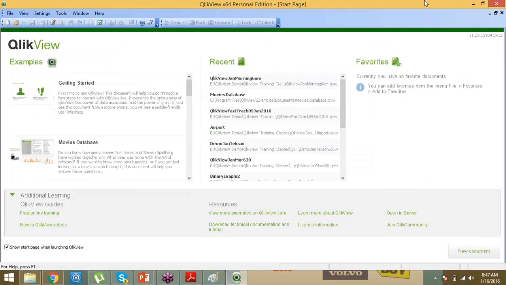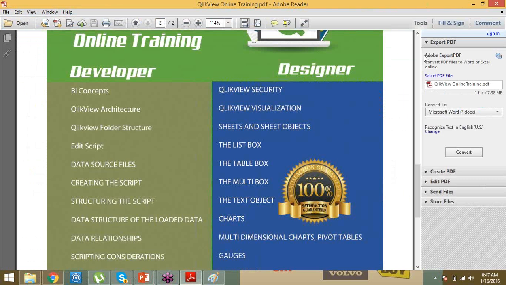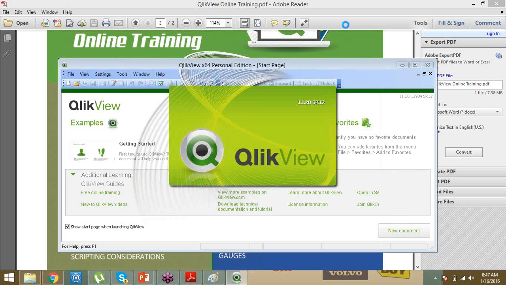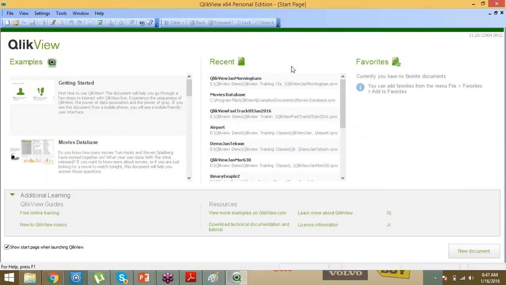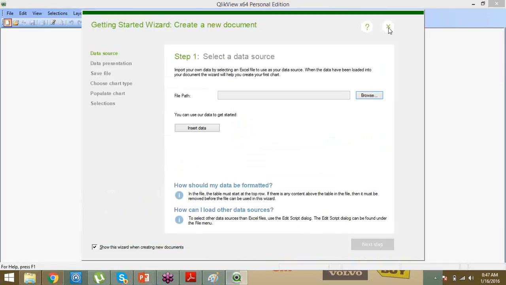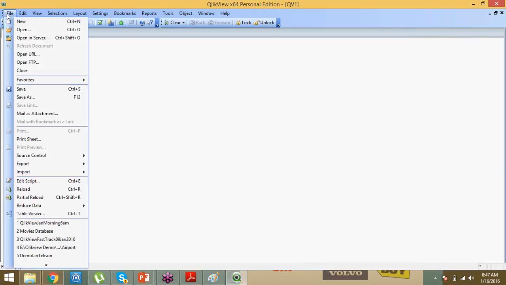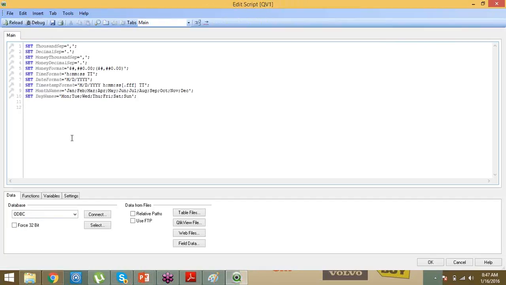So let's create a new project. We will take questions after this example. Open ClickView. This is the ClickView application. To create a new project, simply click on New. Close it. This is the designer area. If you want to go to the script area, go to File, Edit Script. This is the scripting area where we will do the ETL activities. Now you are seeing the scripting area on the screen.